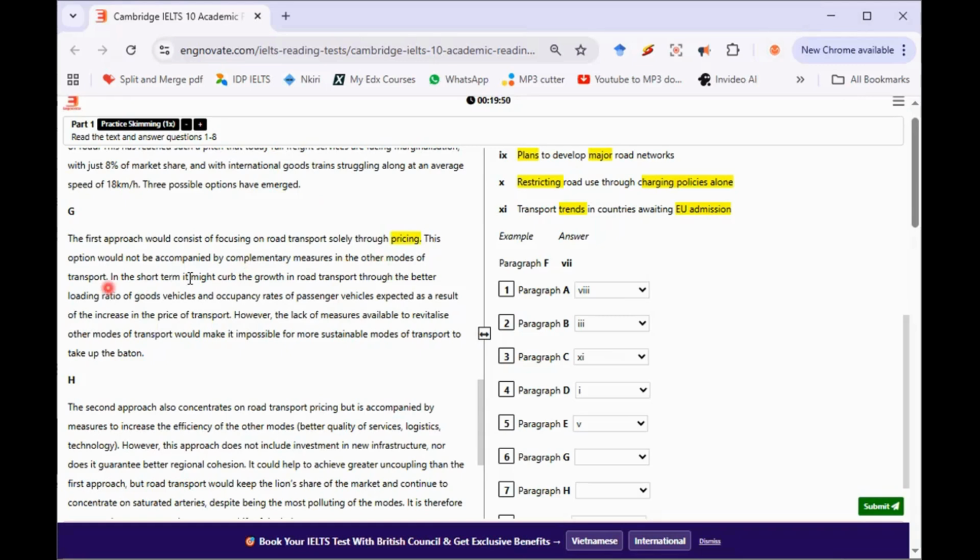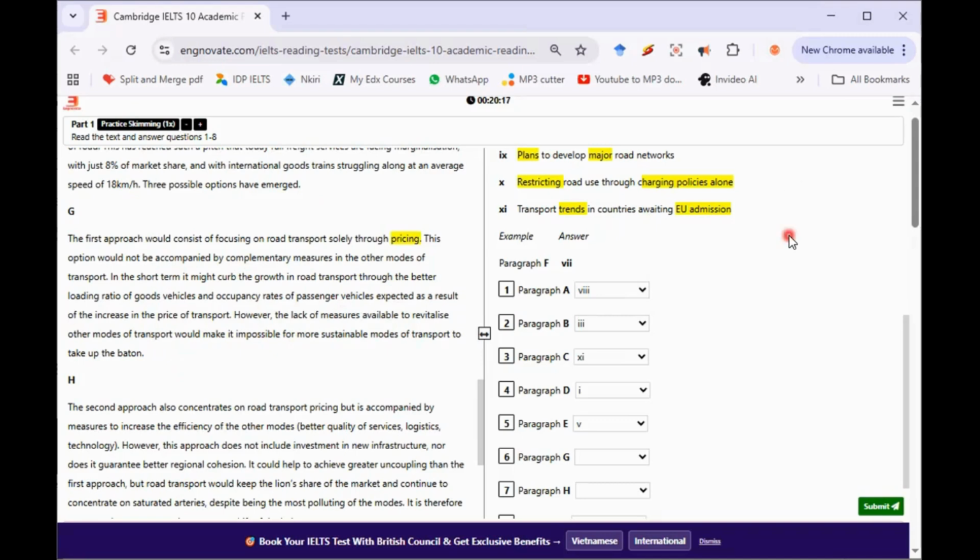In the short term, it might curb the growth in road transport through the better loading ratio of goods vehicles and occupancy rate of passenger vehicles expected as a result of the increase in the price of transport. However, the lack of measures available to revitalize other modes of transport will make it impossible for more sustainable modes of transport to take up the baton.